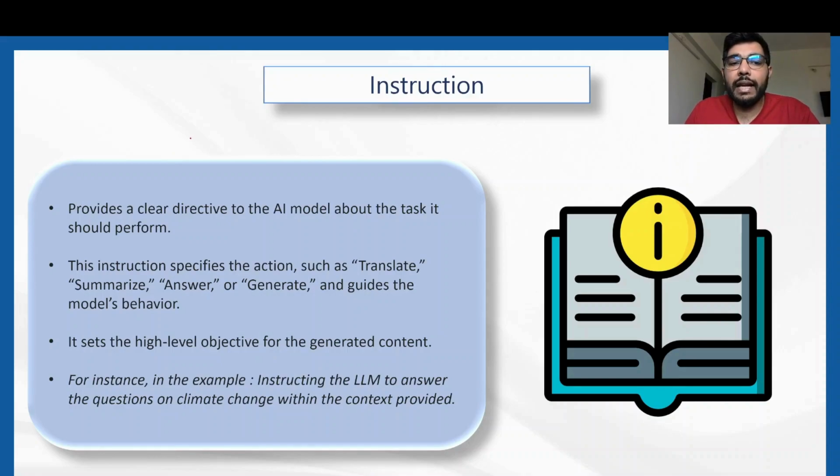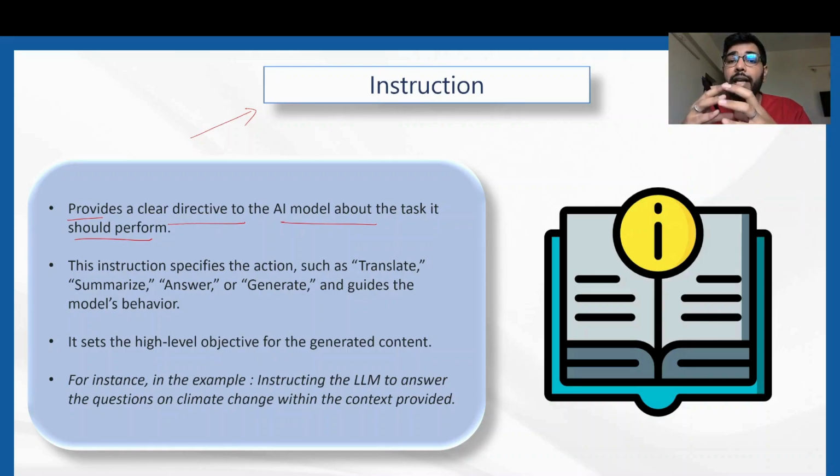Starting with the first one, that is instruction. Instruction provides a clear directive to the AI model about the task it should perform. As we saw in the example, it gives a clear directive, or instruction, to the model to behave as a climatologist and answer the questions.